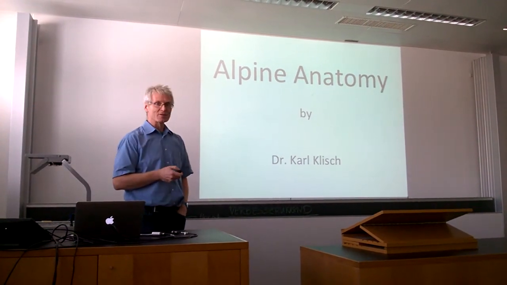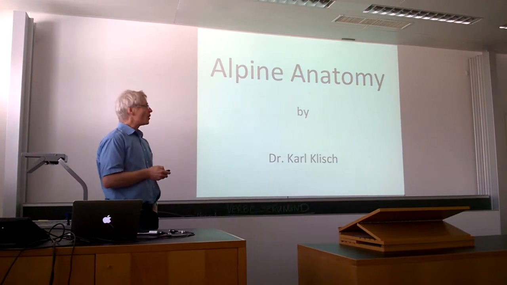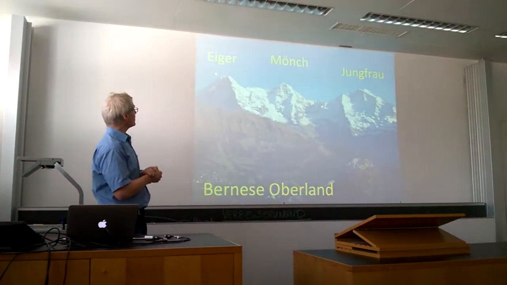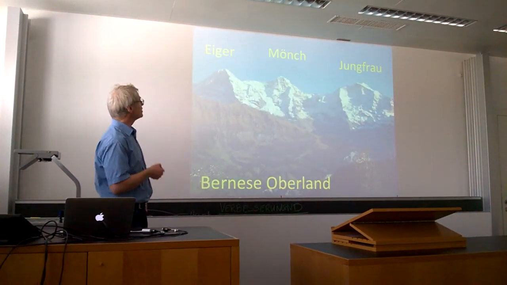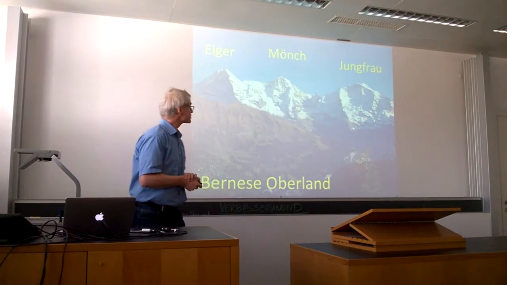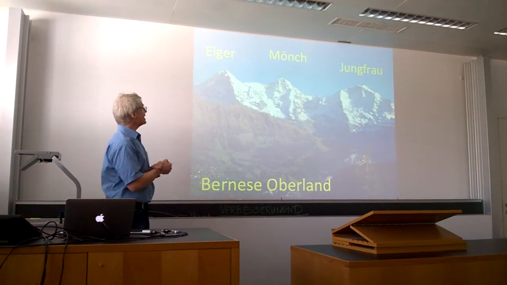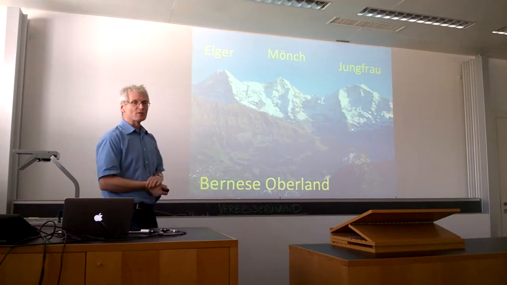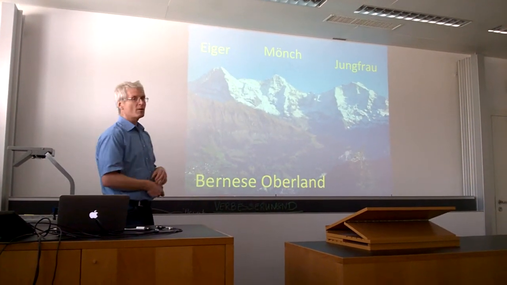My first lecture today is on alpine anatomy. Well, two famous peaks in the Bernese Oberland are called Eiger, Mönch, and Jungfrau. So these are three adjacent peaks. Eiger, I don't know what it means, it's just a name. Mönch is the German word for monk, and Jungfrau means virgin.